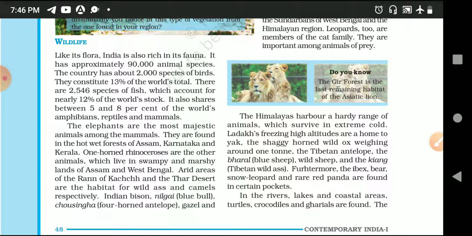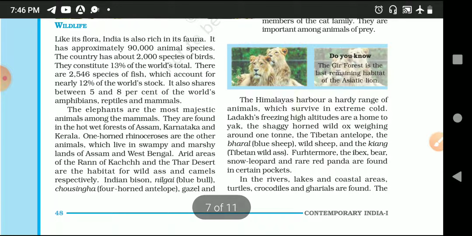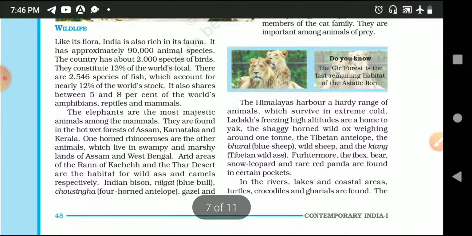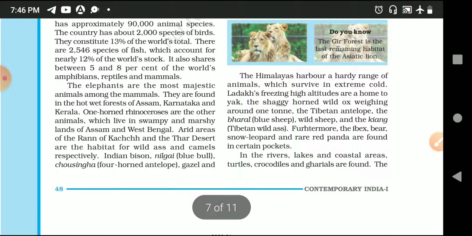The country has around 90,000 animal species and 200 species of bird, 2,546 species of fishes and 5 to 8% of the world's amphibians, reptiles and mammals. So these are the species data which is given here.